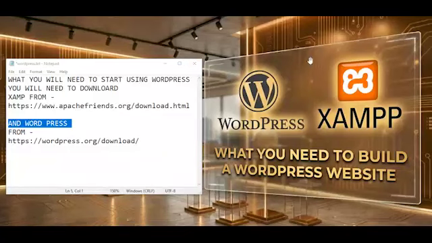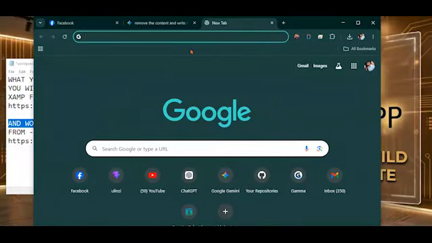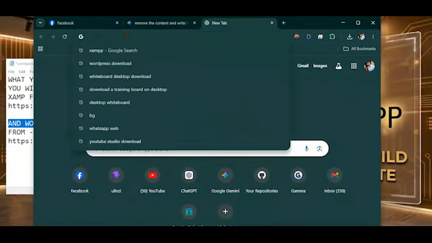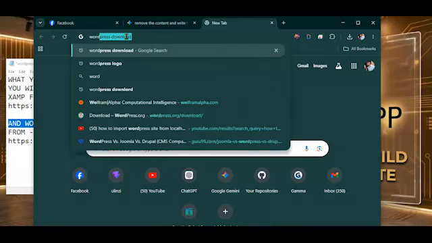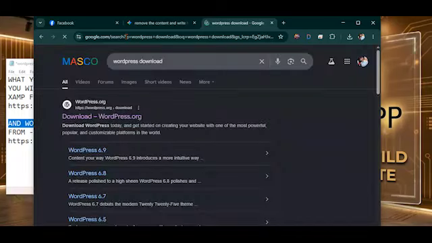If you need to download WordPress, because we need to download WordPress, we will go to the browser here. This is our browser. I will write WordPress download. Open your browser on Google. I'm using Google. I've been downloading it, that's why you're seeing it in a different color.